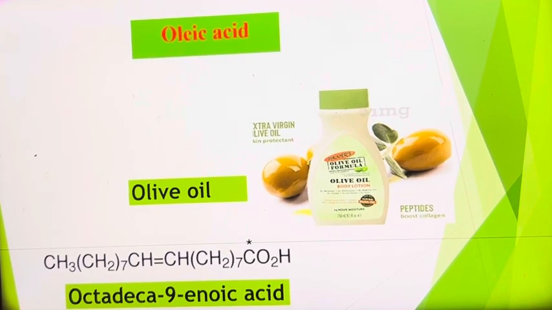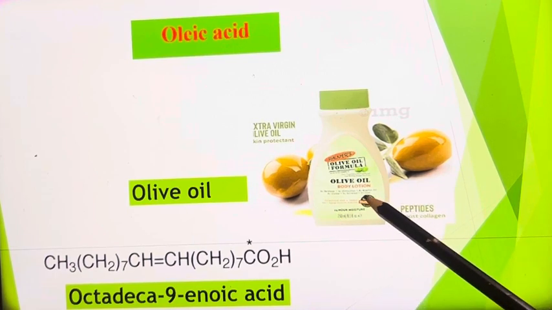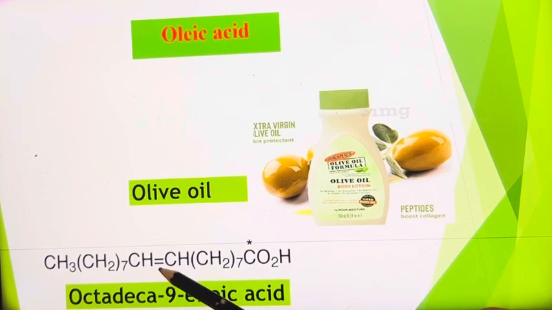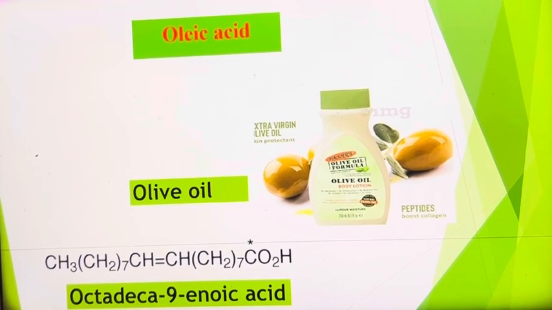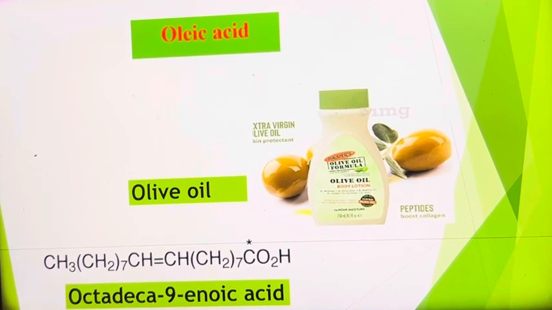So, oleic acid is present in olive oil. It is unsaturated, a double bond is there, and if a carbon double bond is there, that is called unsaturated. Octadeca 9 enoic acid is its IUPAC name. It is an unsaturated acid. So, olive oil is an unsaturated ester.